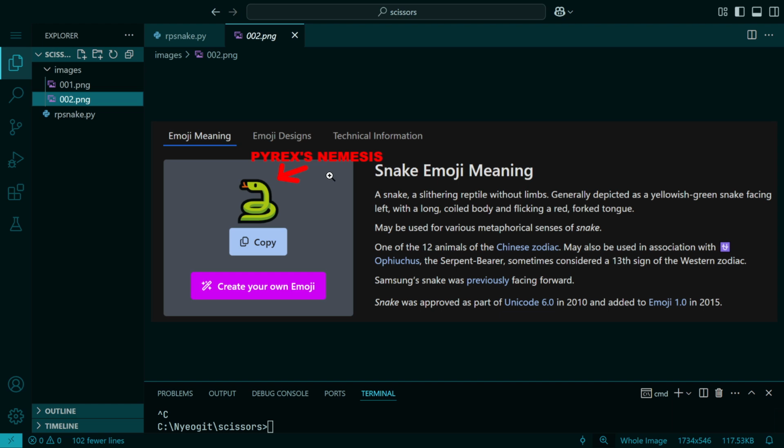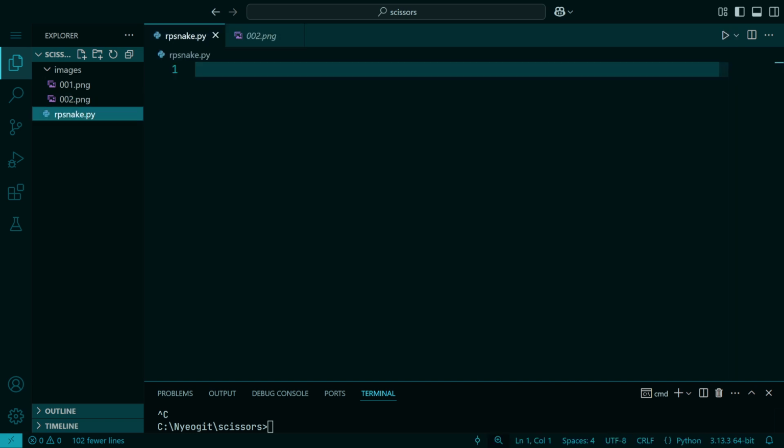Now, because this snake represents, in addition to Python, the general concept of betrayal, this snake is very good at the game rock, paper, scissors. But because the snake is a computer program and there's nothing in this file, we're going to have to build it ourselves. To start with, we'll bring in, yes.